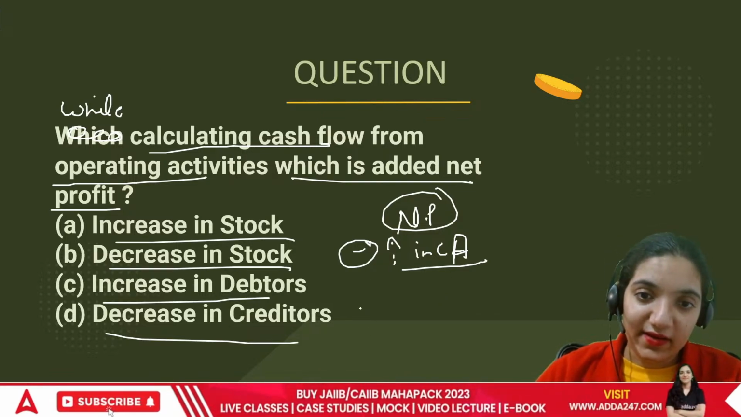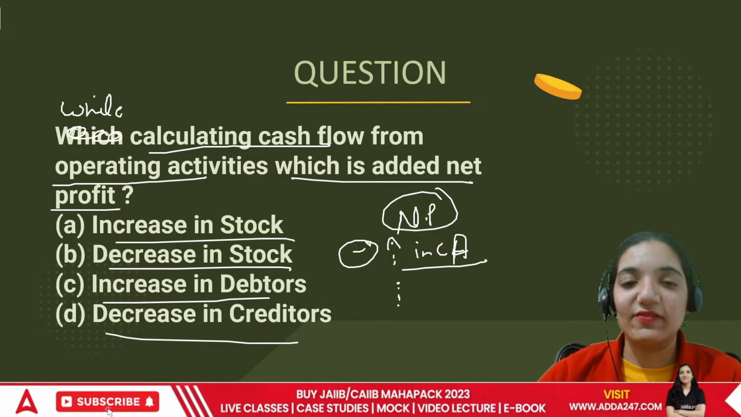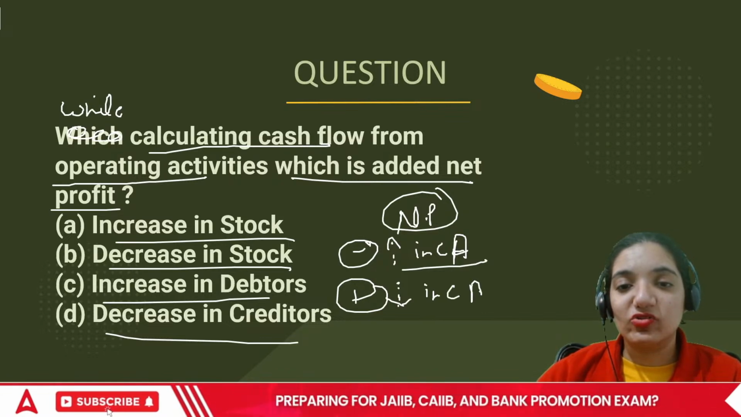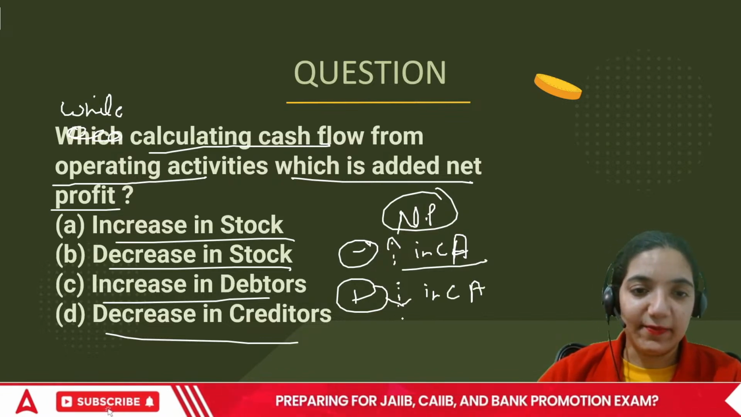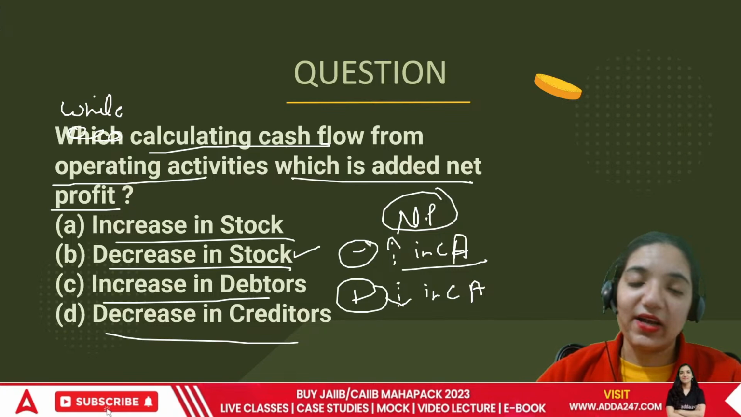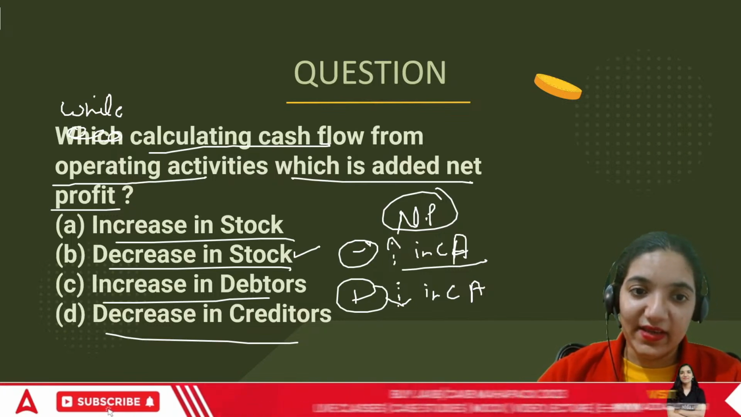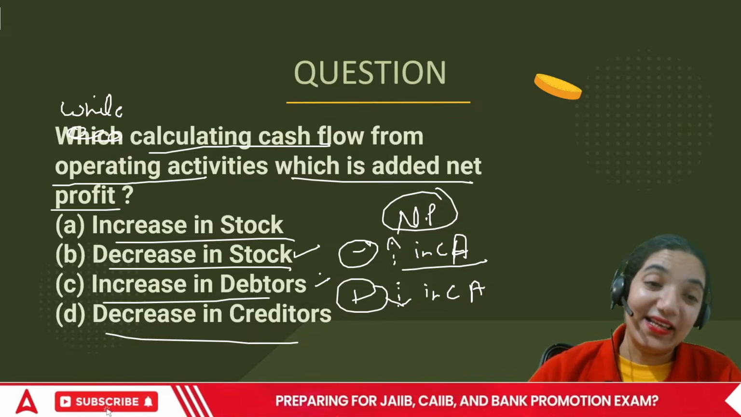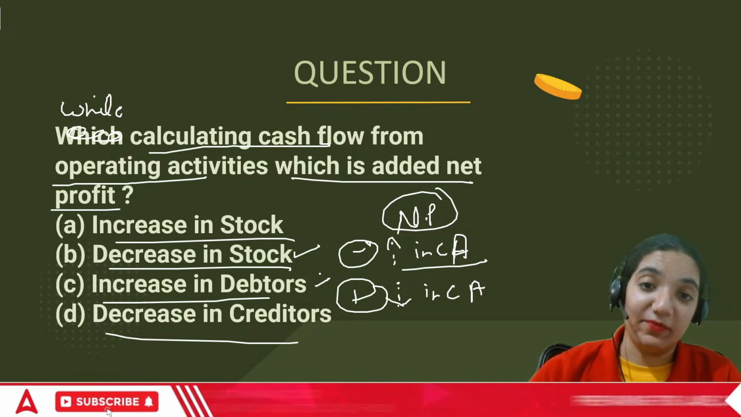If I sell an asset, everyone, that will give me money now. So if there is a fall in CA, a decrease in stock, I can say there is a sale. An increase in debtors means I've given more money to someone. A decrease in creditors means I've paid to them.